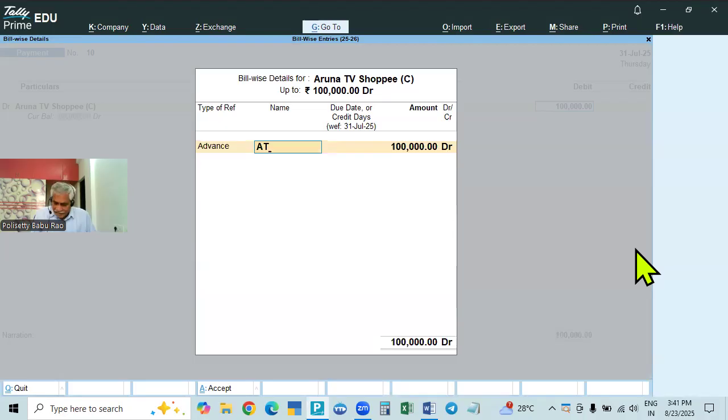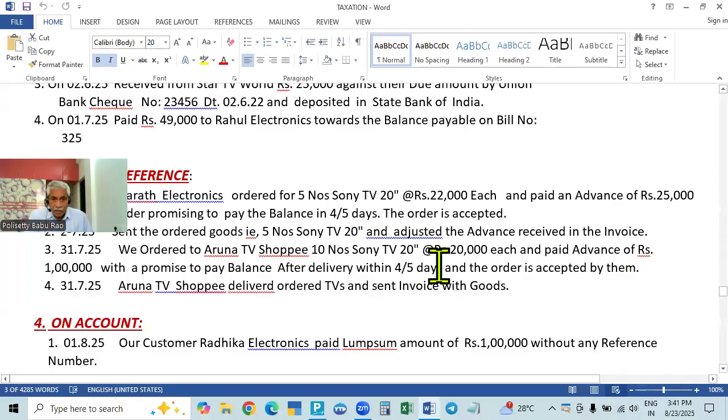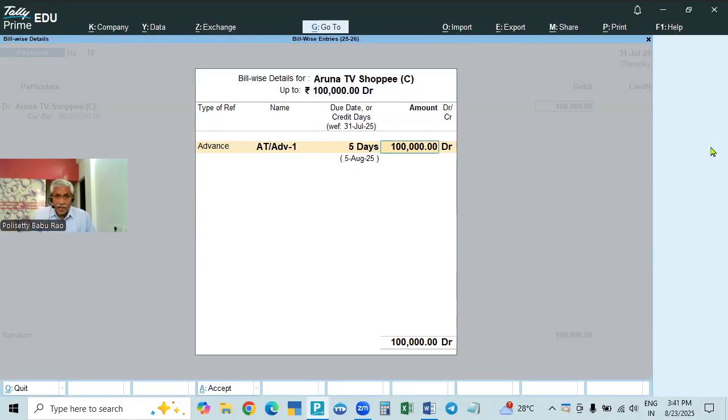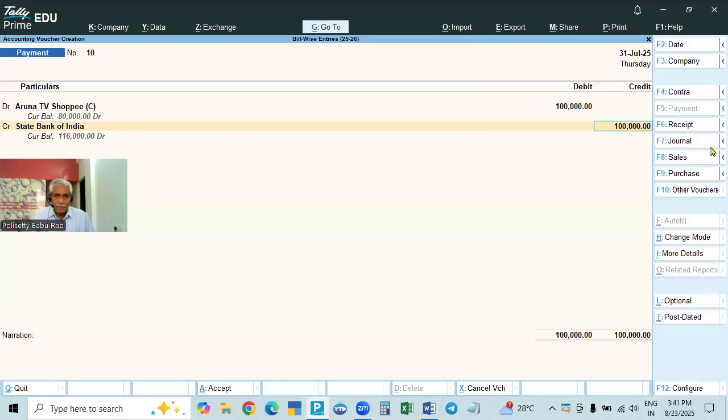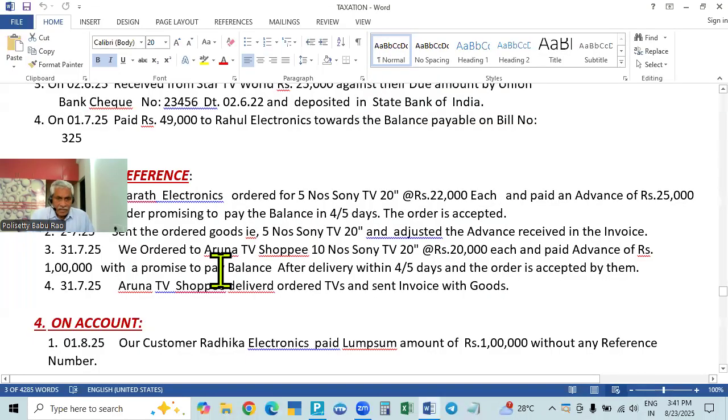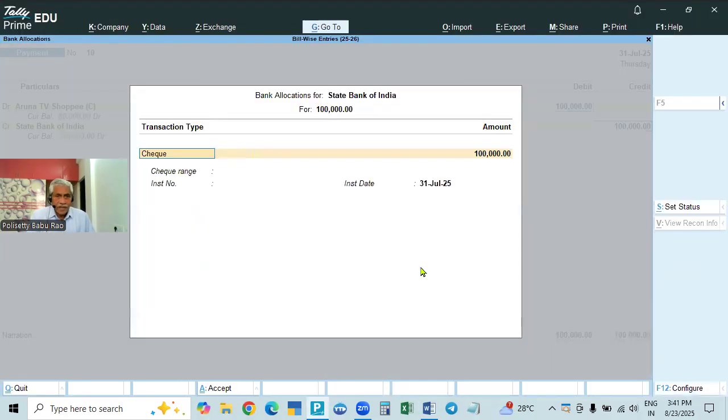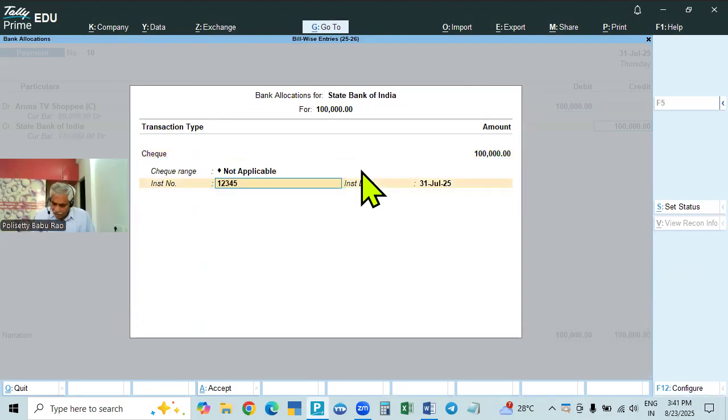Advance of 1 lakh. So we take the name as Aruna TV Shapi. For example, you can take 80 slash advance 1. For this company, it is 1. And the time is given. We asked them 4, 5 days, so we just take 5 days. The amount is there. We generally receive in State Bank of India, and his account number. So we ordered means we are making the payment. So this is payment. The transaction type from our bank is payment.